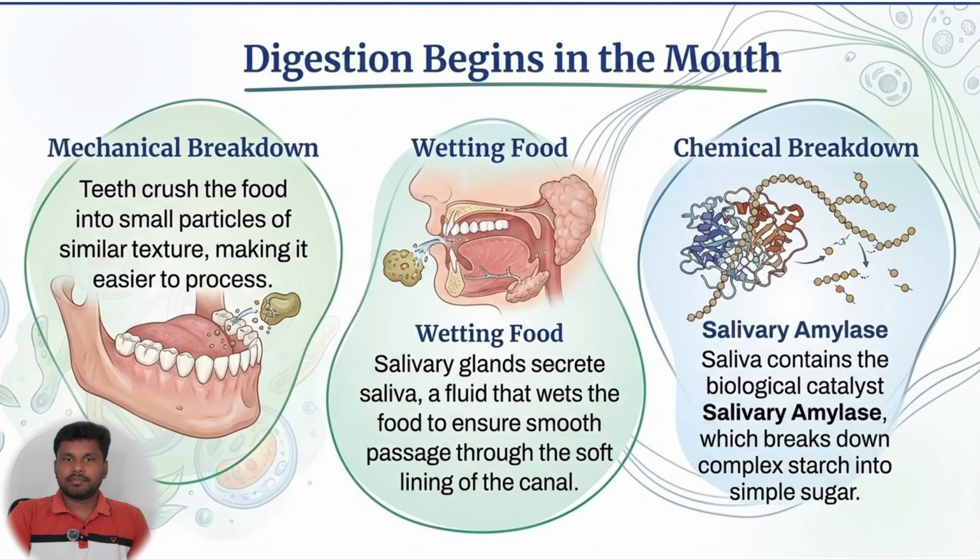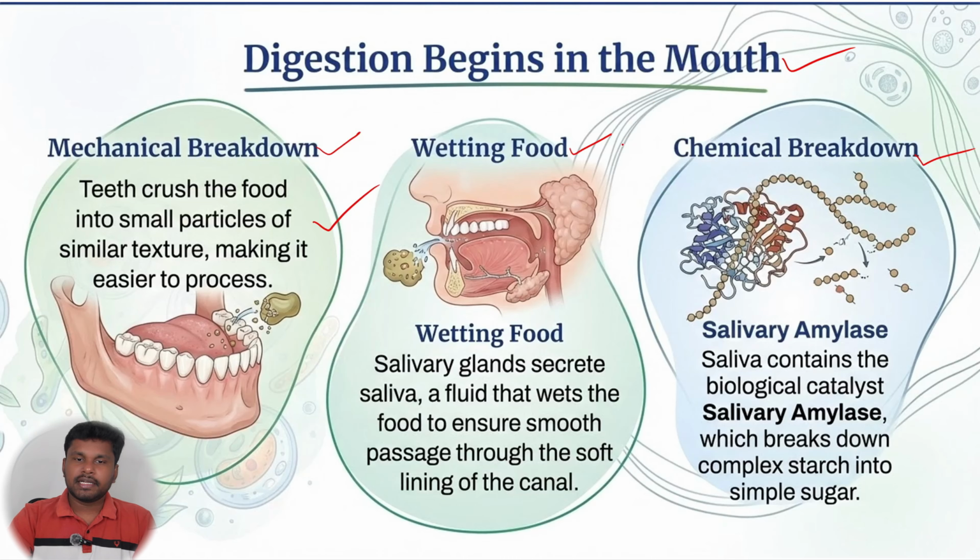In the beginning step, digestion directly starts in the mouth itself. How? Let us see. In the mouth, there are 3 activities taking place. One is mechanical breakdown, second is wetting food, and the third is chemical breakdown. These 3 things happen in the mouth itself. The teeth crush the food into small particles of similar texture, making it easier to process. In the mouth, the food we eat will be chewed by us, right? During that chewing process, the larger particles of food will be divided into smaller particles.